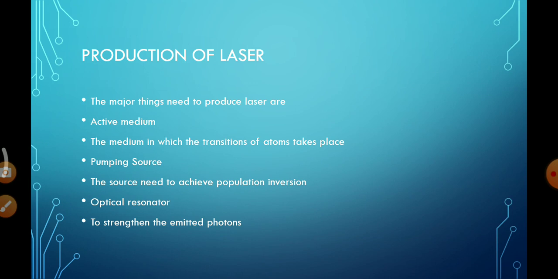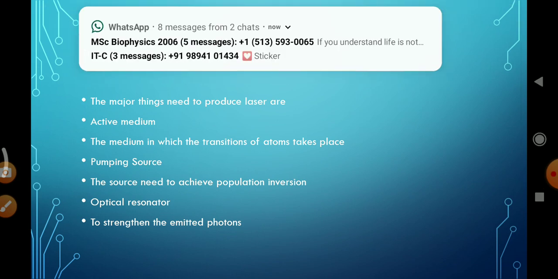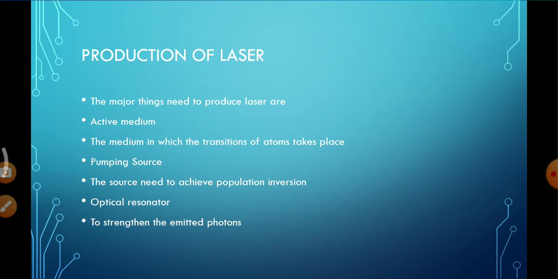And the pumping source is the source we need to achieve the population inversion condition. Already explained, population inversion is nothing but more atoms being found in the excited state than in the ground state. Then after achieving this population inversion condition, we get the stimulated emission. So to achieve that condition, we need a source, which is said to be a pumping source. If it is a solid state laser, a high intensity light radiation like a xenon flash lamp or krypton flash lamp acts as the pumping source.